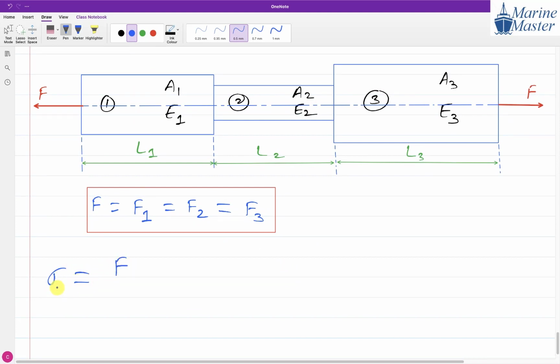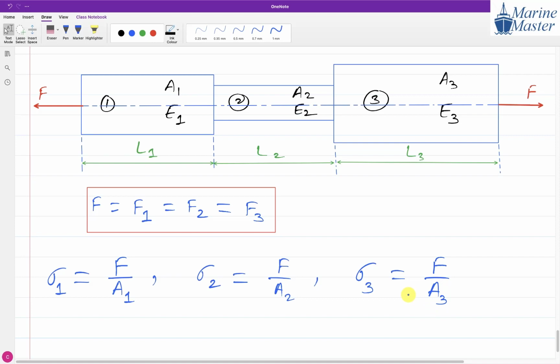Stress in part 1 will be equal to what? F1 by A1. F is the same everywhere, so we will say F by A1. Stress in part 2, what can we say? Sigma 2 is F by A2. And similarly, stress in part 3 will be F by A3.